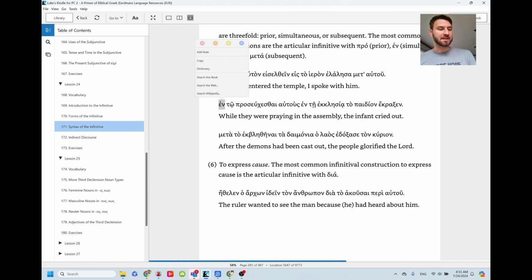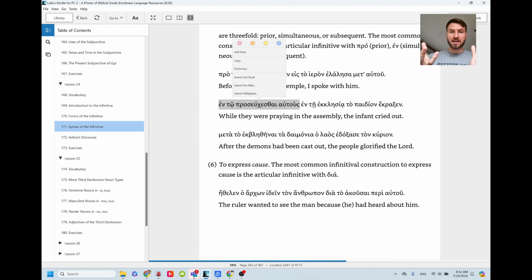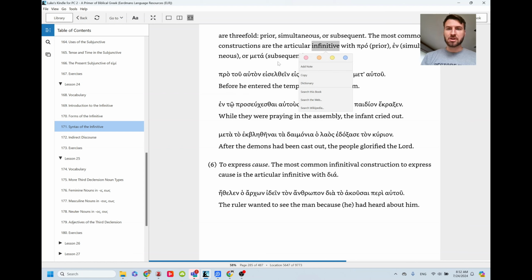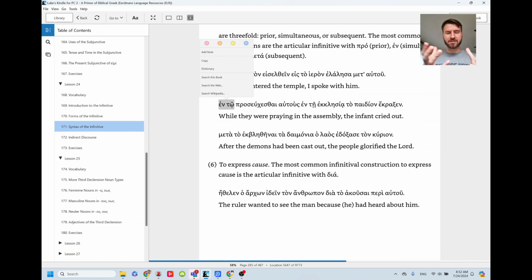Or at least the time that is going on at the same time as the main verb. And so if you think of en as like a container, right? And thinking of time as a container. So in that time that they were praying, the infant cried. So we're thinking of time as a container there. In this time, the infant was praying. And then it's just more idiomatic in English to say, while they were praying, the infant cried out. But I think it's helpful to think of it as in the time of. And it makes more sense why en is used there.